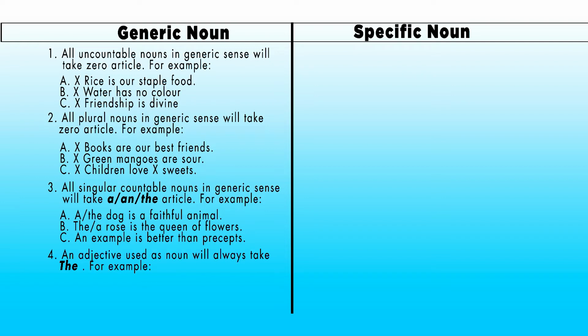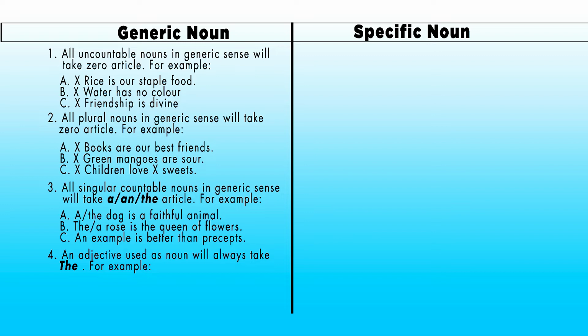Now come to idea number 3, an adjective. My dear students, this idea is very important for your exam. An adjective used as noun will always take article the. Remember this: an adjective used as noun will always take article the. You may have questioned how an adjective can be a noun.